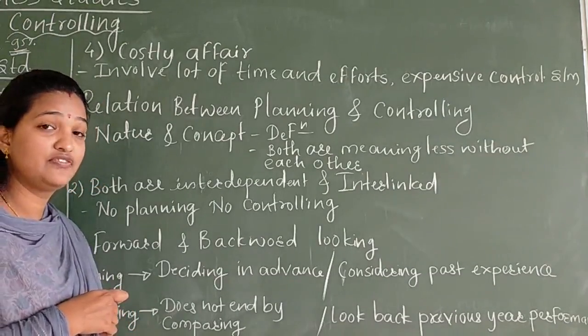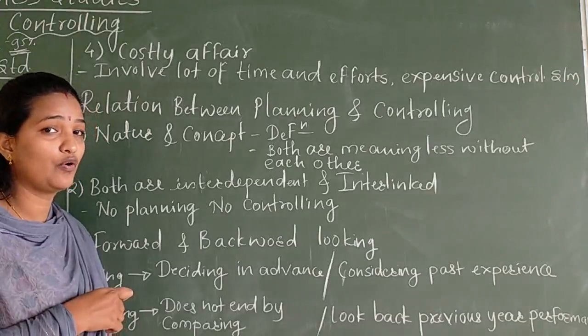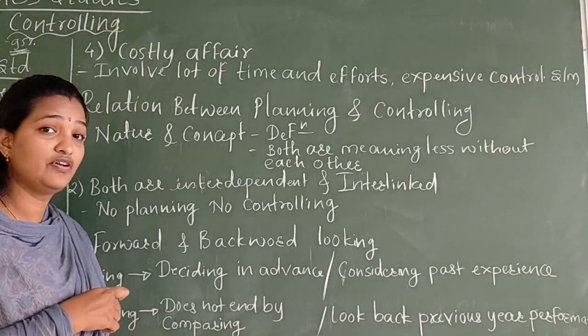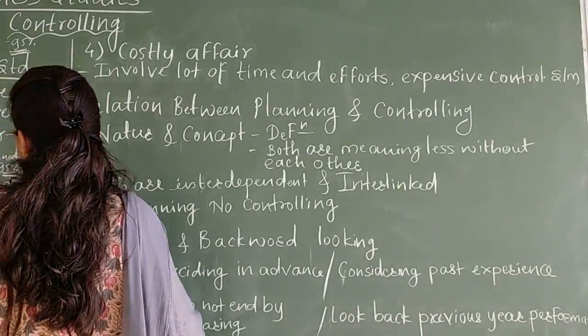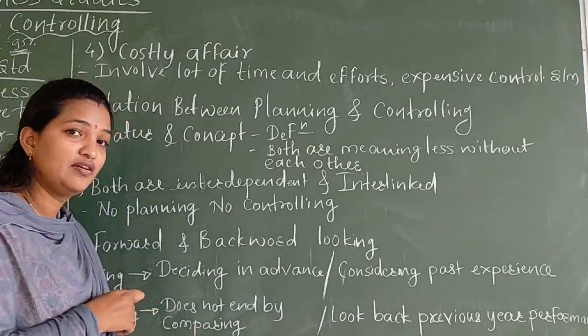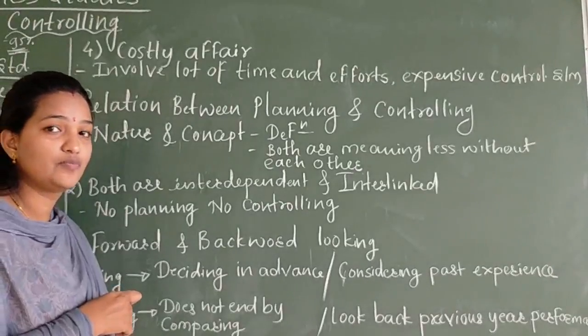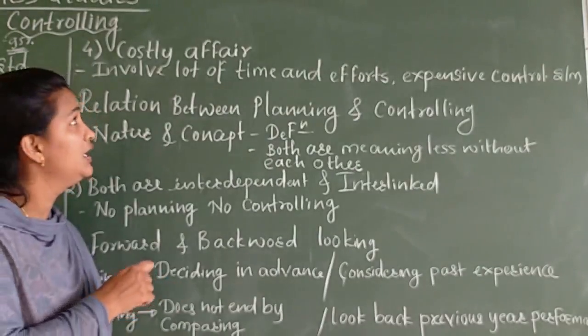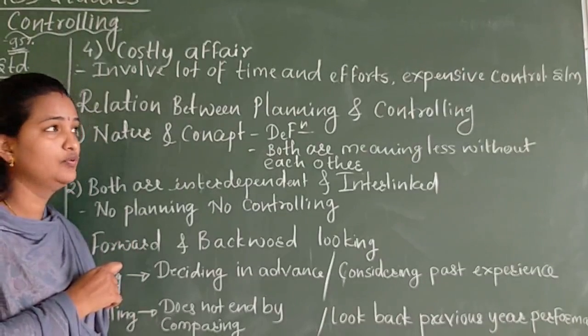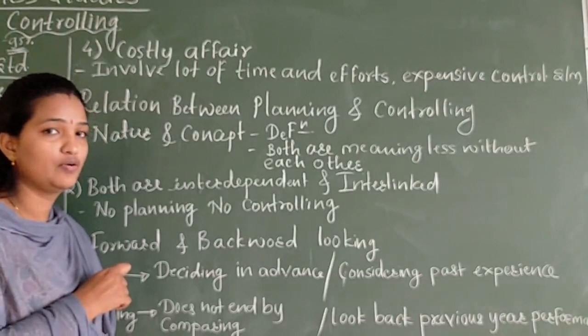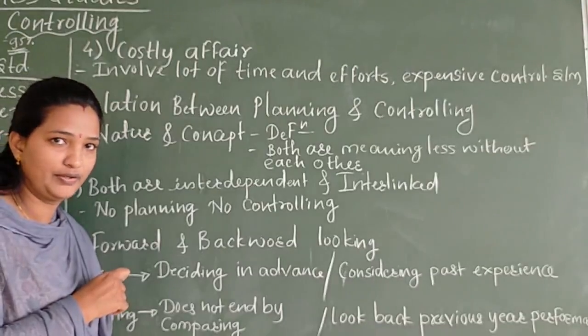So first one, it is difficult to measure in case of quantitative standards, that is, it is difficult to set quantitative standards. Second thing, internal control over external factors, then resistance or opposition from the employees, and last one, costly effect. So from the exam point of view, these are the limitations of controlling. This is very, very important.